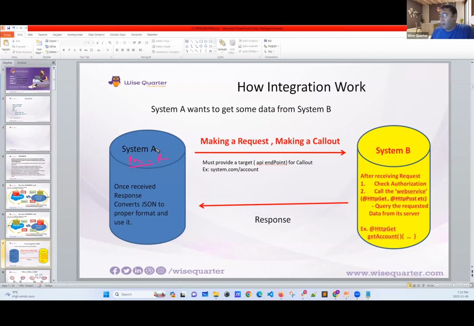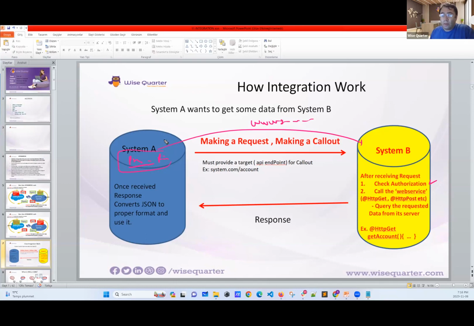Now, we make the request, we have our endpoint, which is www, Google Map, etc., and we have the password. If we provide the password, Google Map will allow us to get whatever we want,